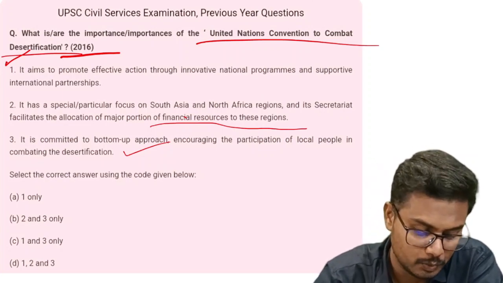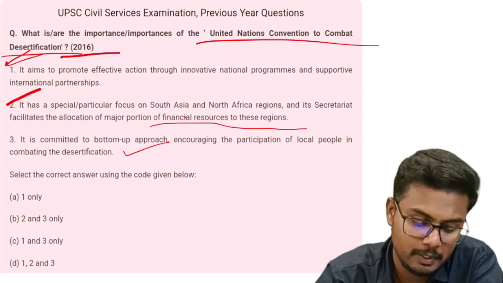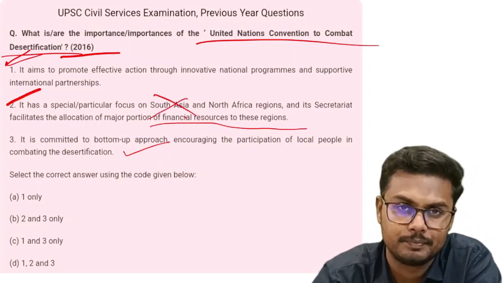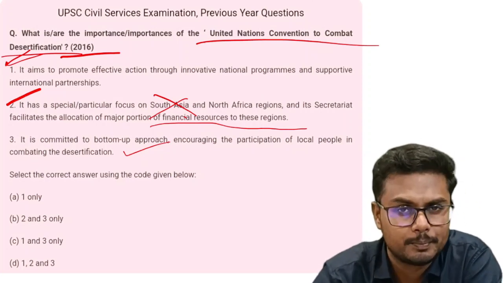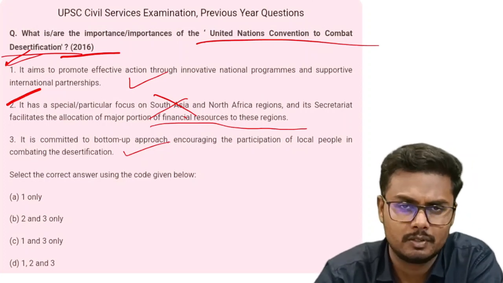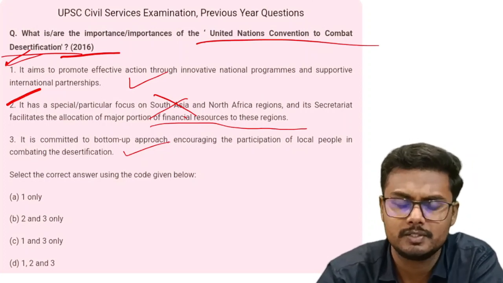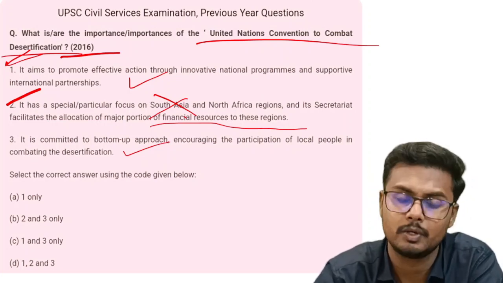Right? So, looking at the statements, you can easily eliminate the second statement. How? See, the second statement is too good to be true, because most of the United Nations conventions are generalistic in nature, meaning they concentrate on a global level.